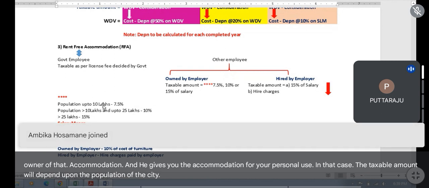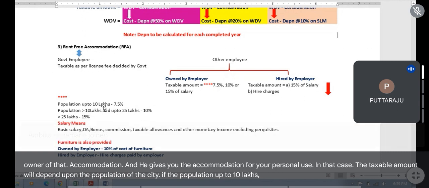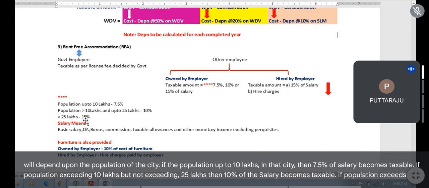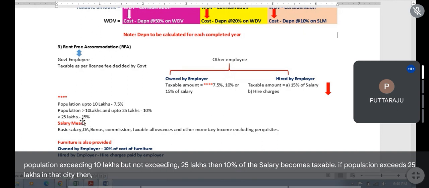If the population is up to 10 lakhs in that city, then 7.5% of salary becomes taxable. If the population exceeds 10 lakhs but does not exceed 25 lakhs, then 10% of the salary becomes taxable. If the population exceeds 25 lakhs in that city, then 15% of the salary becomes taxable.